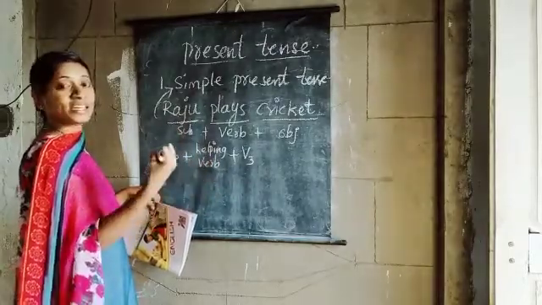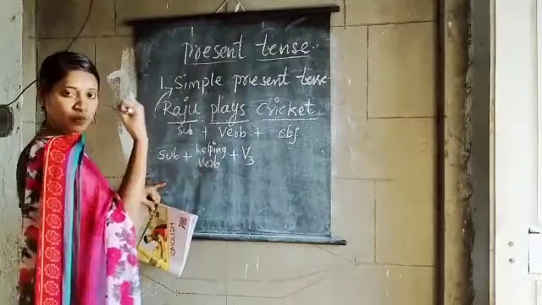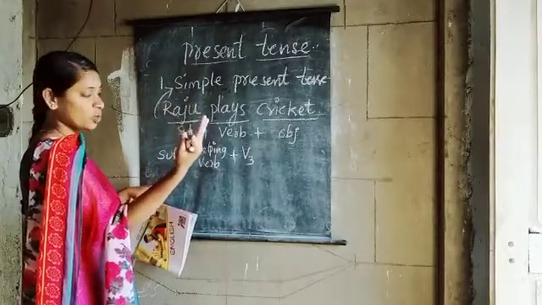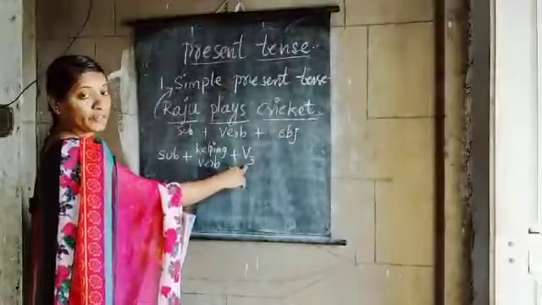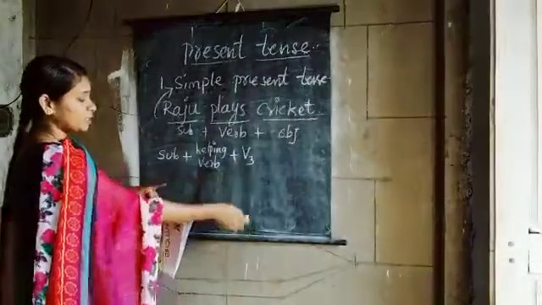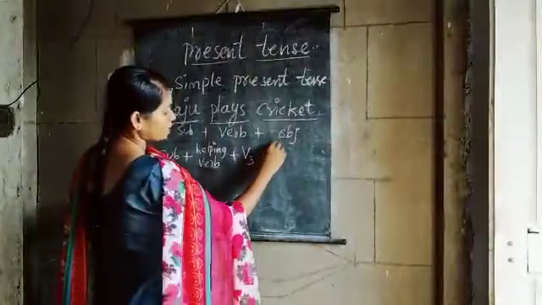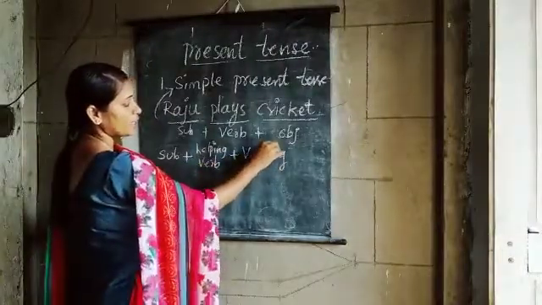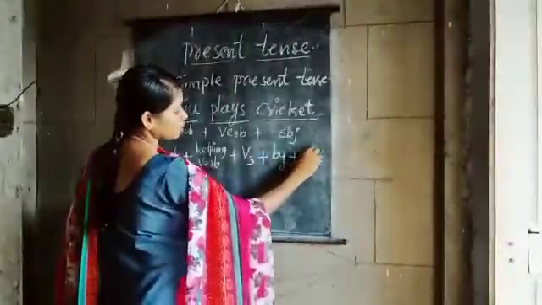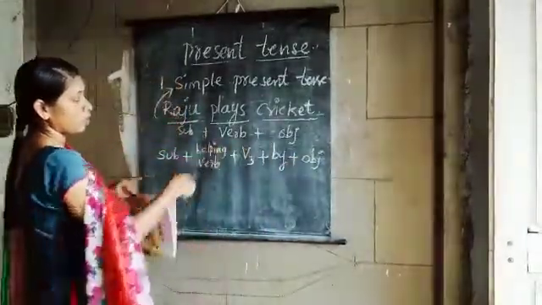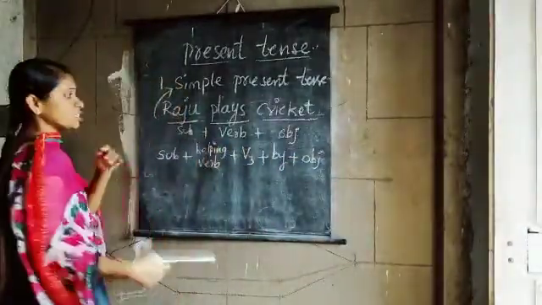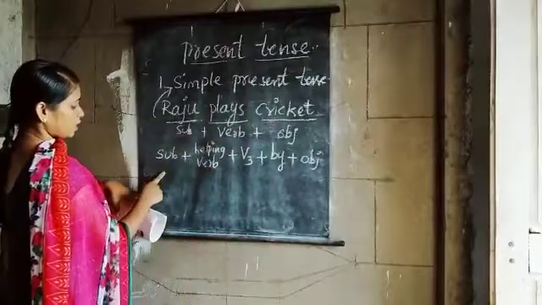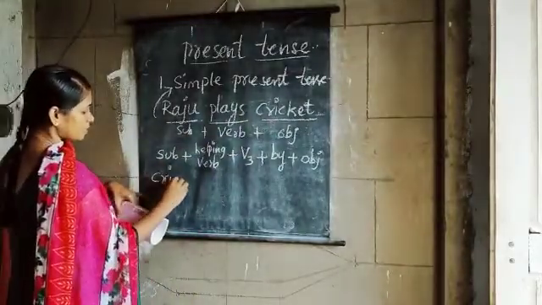Okay, eat, ate, eaten. Verb 1 is eat, verb 2 is ate, verb 3 is eaten. Okay children, so always in passive voice you have to write V3, that means verb 3. Next one, you have to add by. Always in passive voice, you have to add by and object. So remember, now we are changing the object into subject. So all of you remember, what is the object here? Cricket. So you are writing cricket in the place of subject.